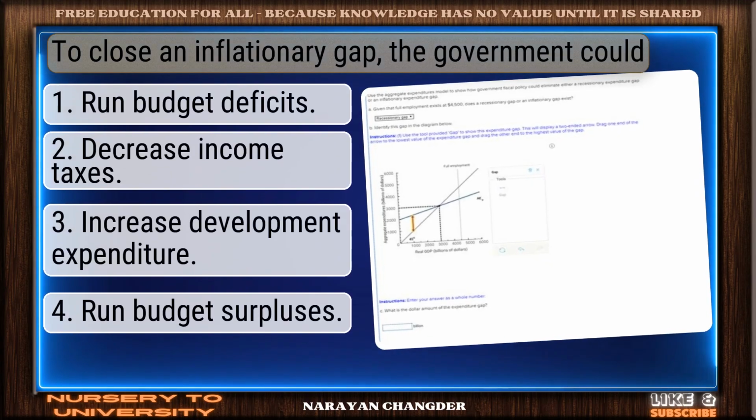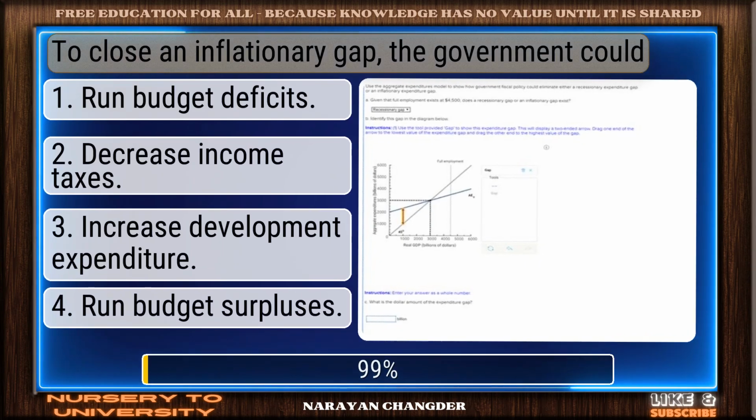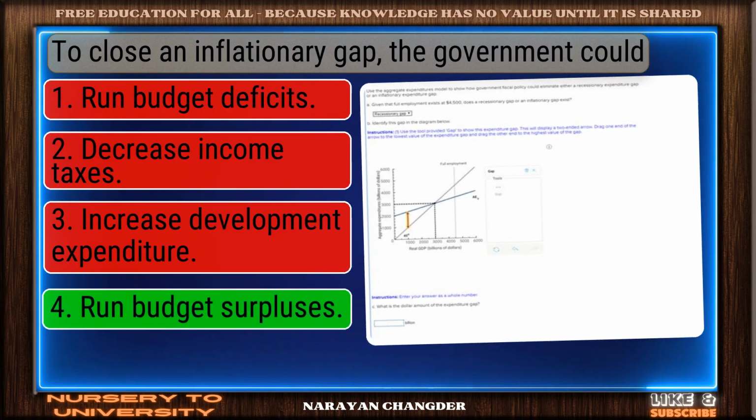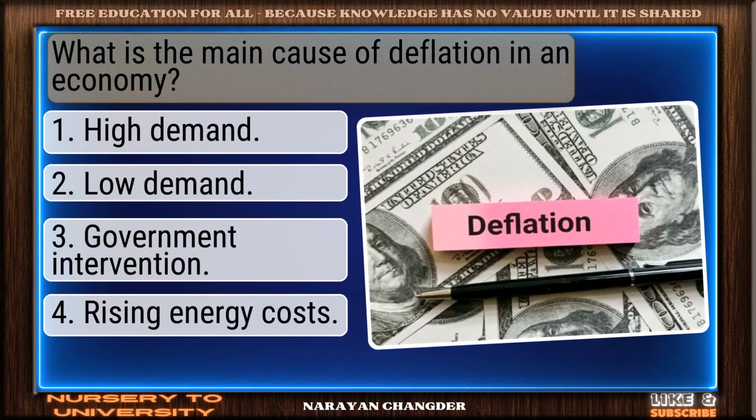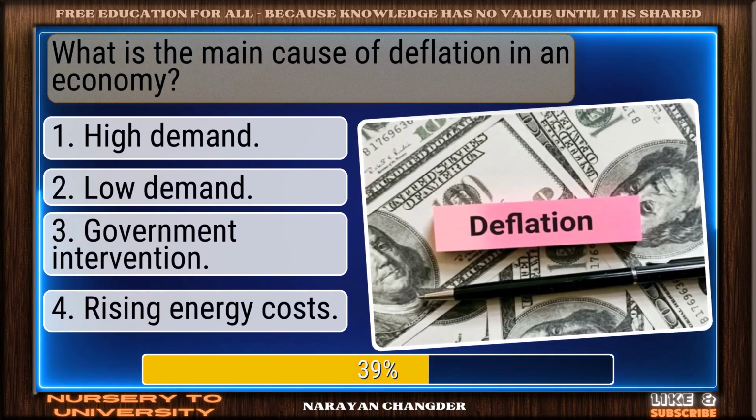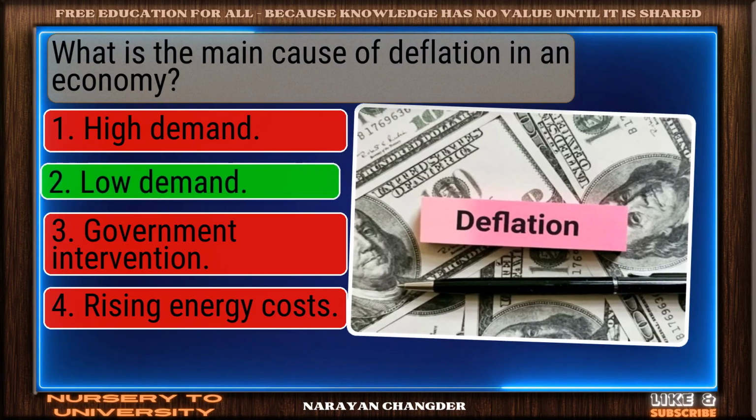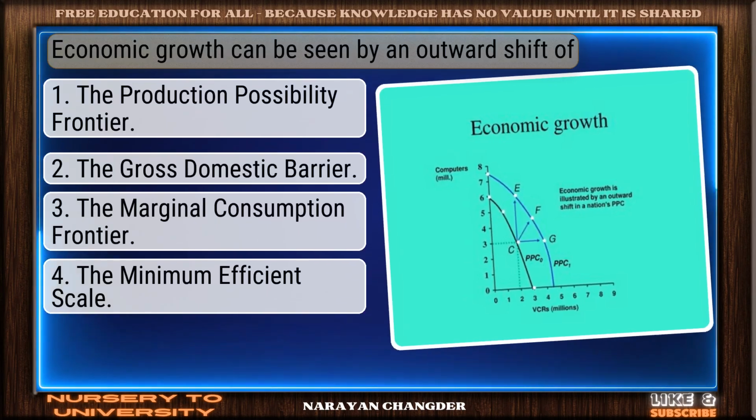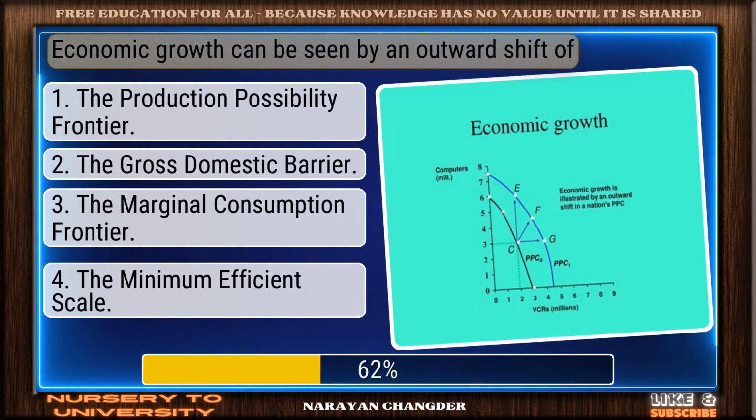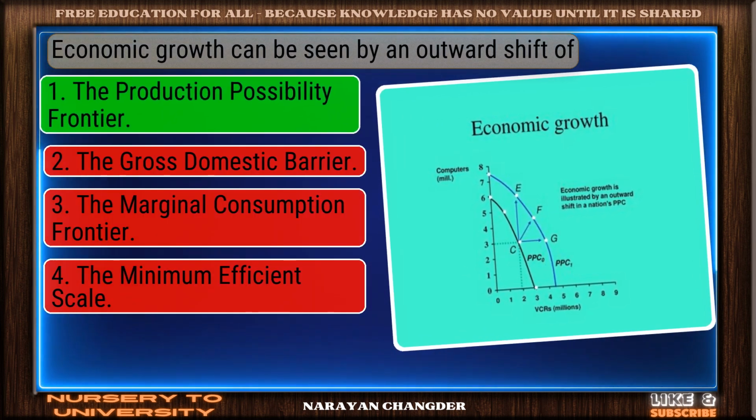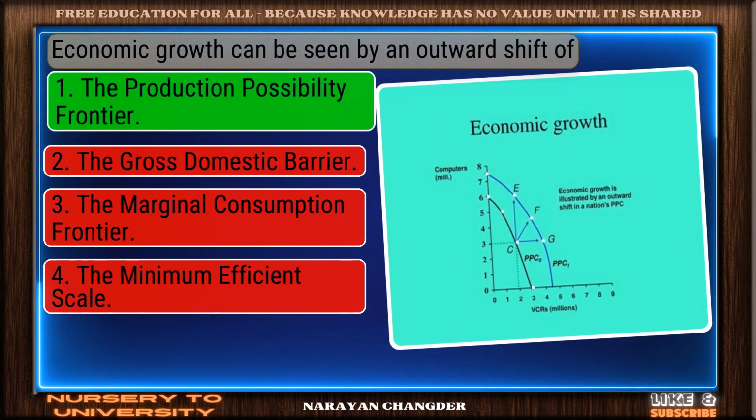To close an inflationary gap, the government could. Well done. Run budget surpluses is the right choice. What is the main cause of deflation in an economy? You chose low demand, and it is correct. Economic growth can be seen by an outward shift of? Right choice. The production possibility frontier is the best answer.